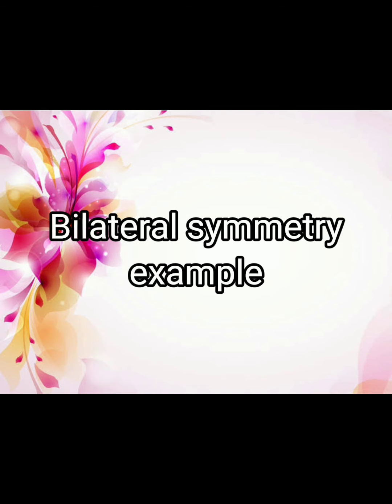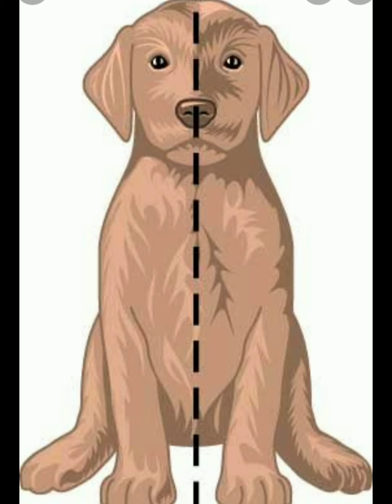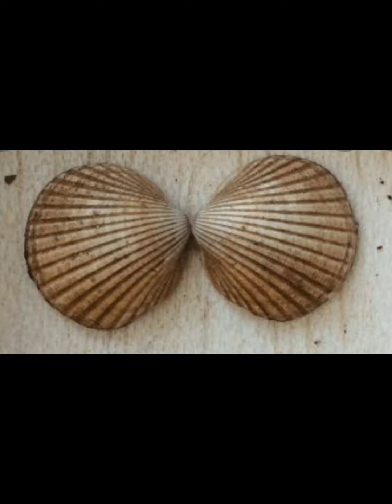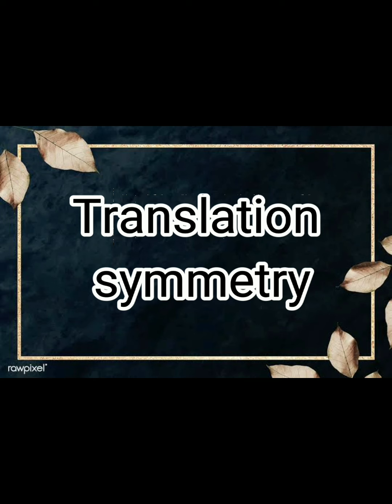Bilateral symmetry, for example, is one in which similar anatomical parts are arranged on opposite sides of a median axis, so that only one plane can divide the individual into essentially identical halves.